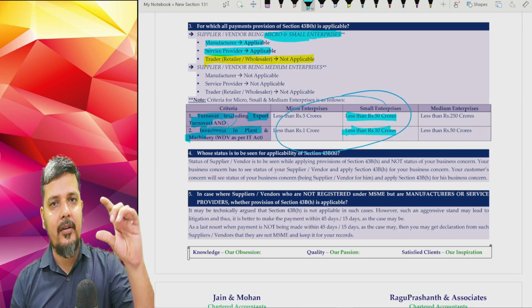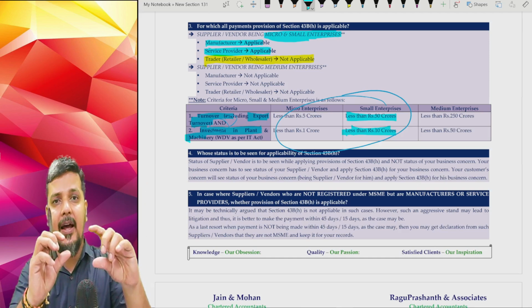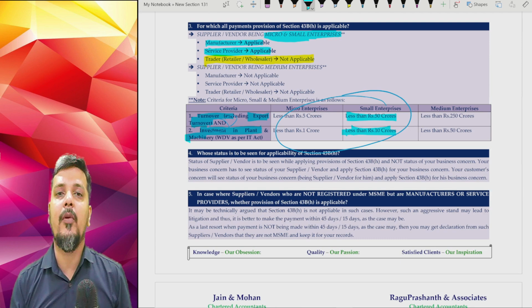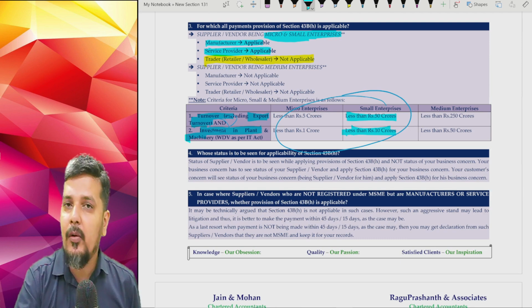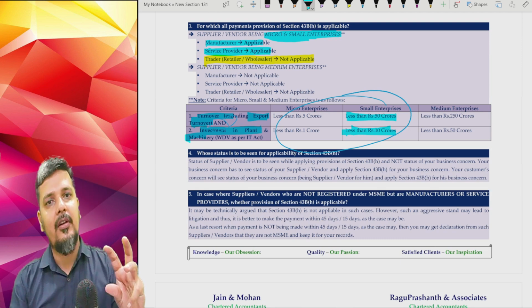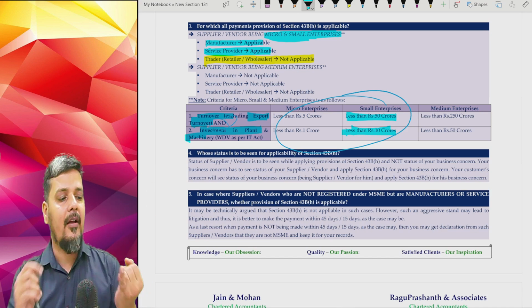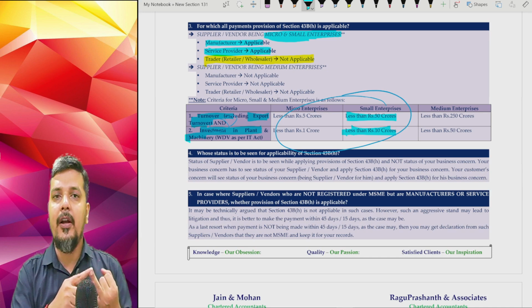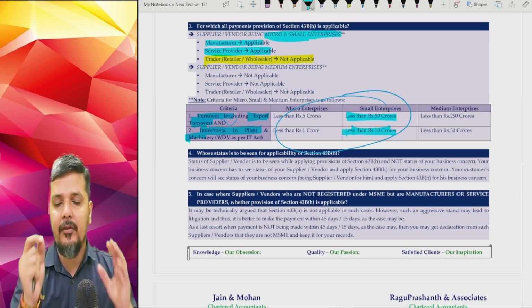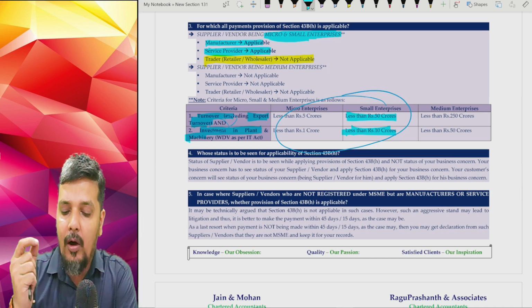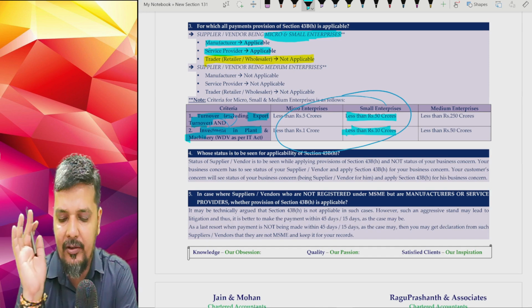So take out the list of manufacturer service providers. Even there filter out those who are not micro and small. So in a nutshell, you have to focus only on those creditors or liabilities or expenses where they are either manufacturer or service provider and they are micro or small enterprises. So that is the nutshell.